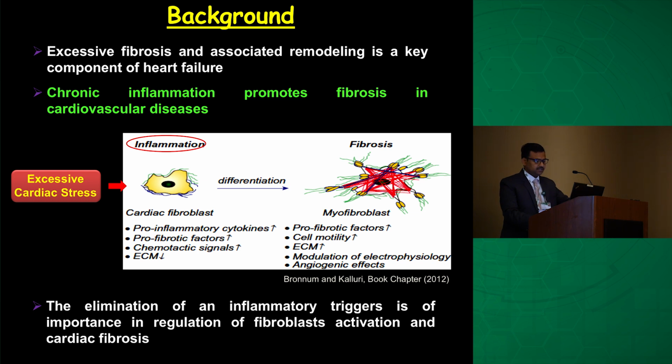They activate these resident fibroblasts to become active fibroblasts, what we call myofibroblasts. And these myofibroblasts actually lead the process of cardiac remodeling. Inflammation is the most important factor to enhance this cardiac remodeling. Therefore, we are thinking that if we eliminate the inflammatory triggers, it will be very important to regulate the activation of cardiac fibroblasts, and we can rescue the bad remodeling in the heart.